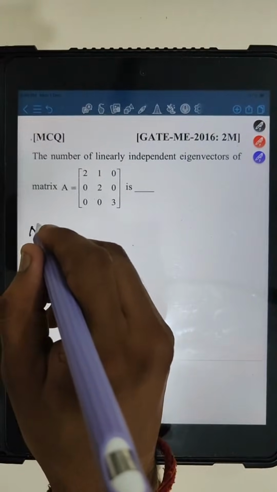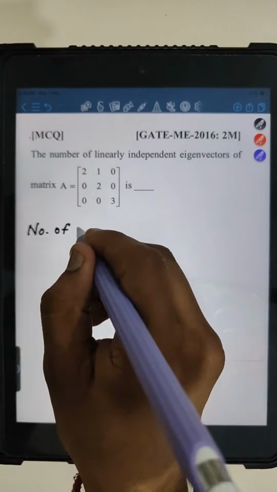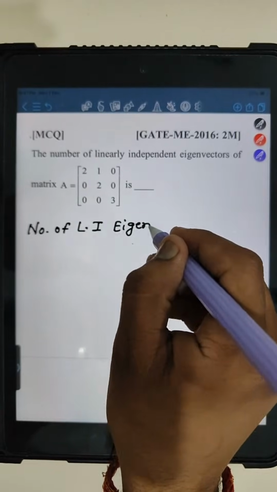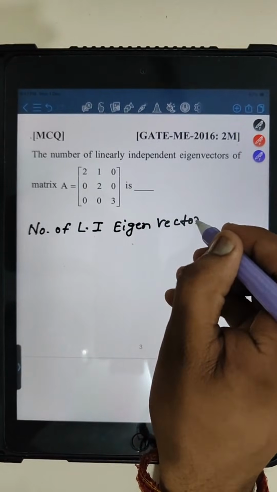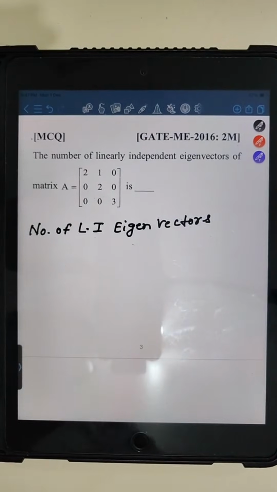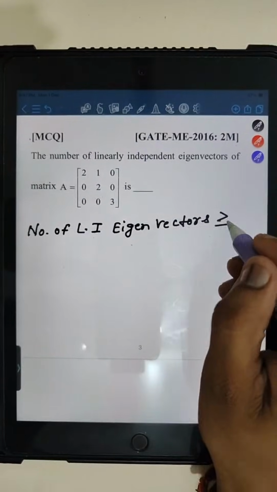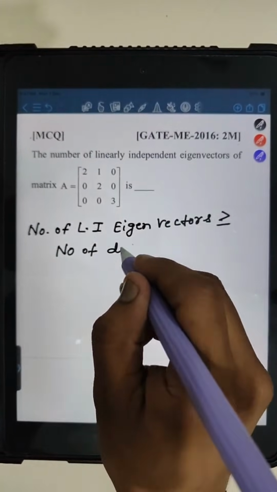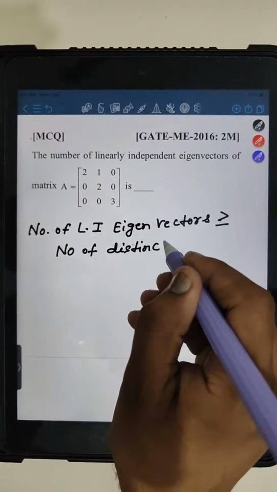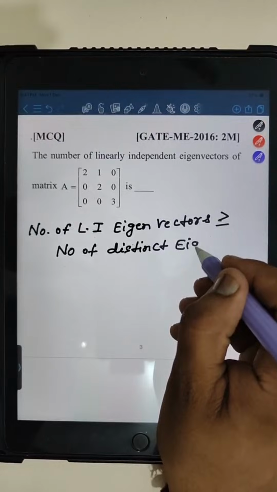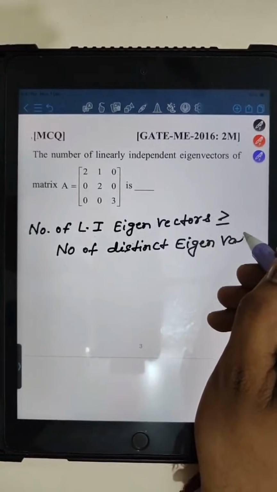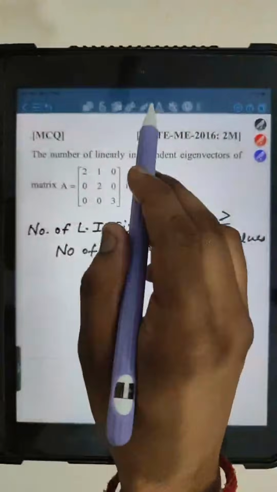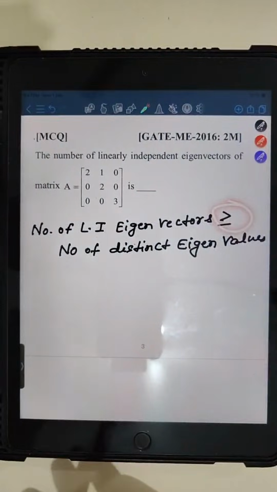You can use this property also: number of linearly independent eigenvectors is greater than or equal to number of distinct eigenvalues. So we can use this equality sign also, no issue, or we can just leave it. यहाँ equality sign भी होगी और greater than sign भी होगा, right?